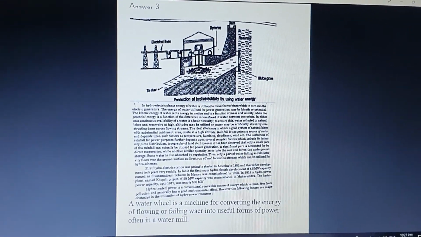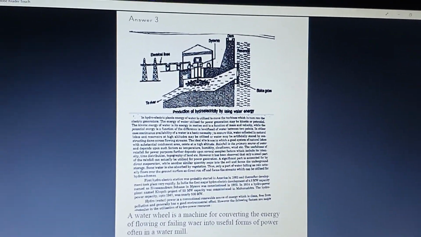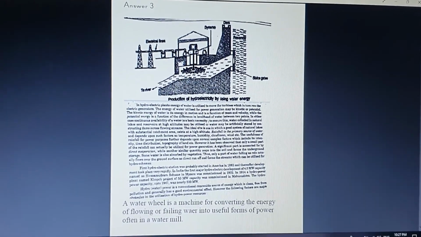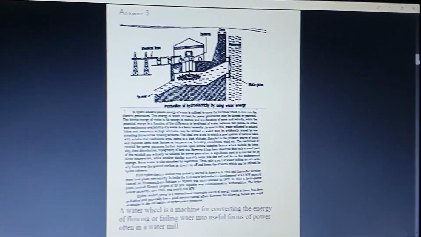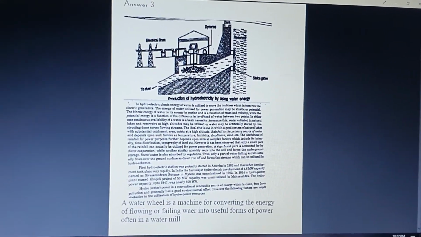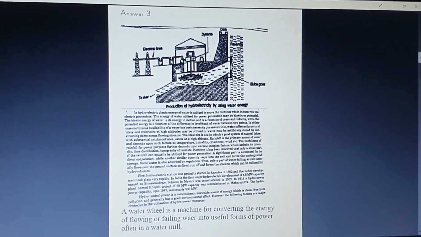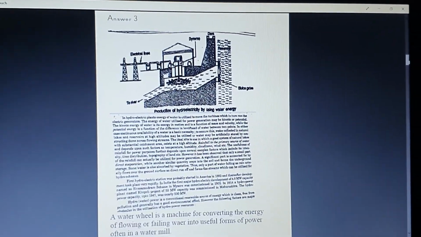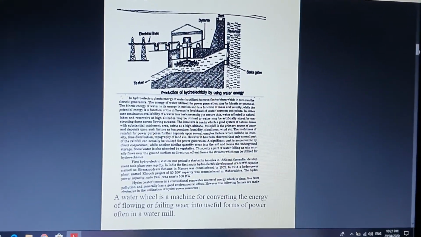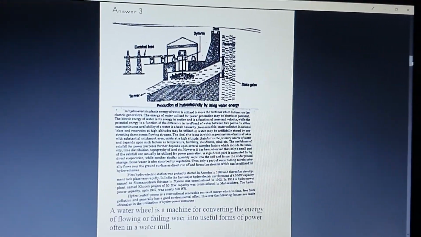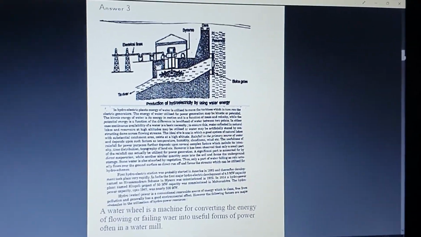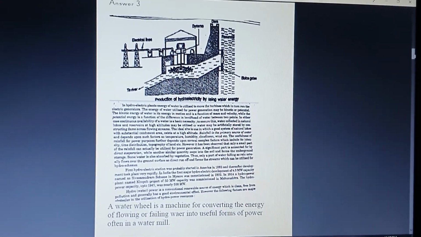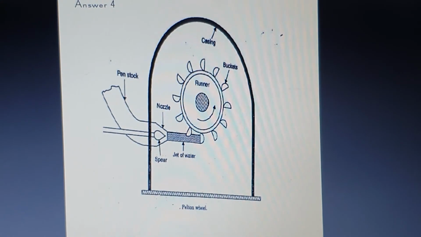So what is the purpose of the water wheel? It is a machine used for converting the energy of flowing or falling water into useful forms of power. In the case of the water mill, we will be using the water mill, which converts the energy of the flowing water into useful power. This is about your third question.